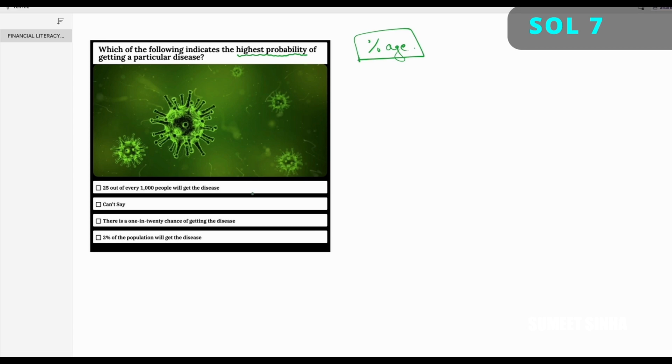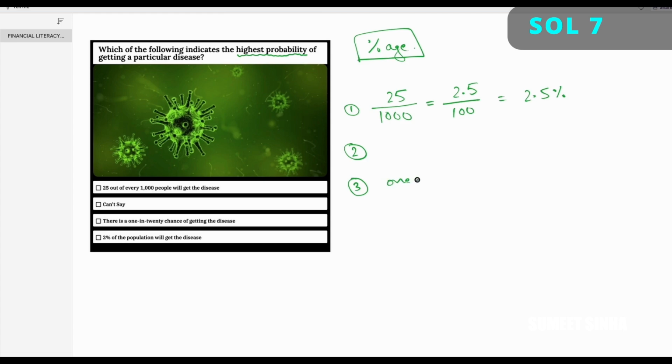The first option says 25 out of every 1,000 people will get the disease. So I can say it is 2.5 out of 100 people, or 2.5%. So the probability of the disease in option 1 is 2.5%. Option 2 is can't say. Option 3 says there is a 1 in 20 chance of getting the disease.